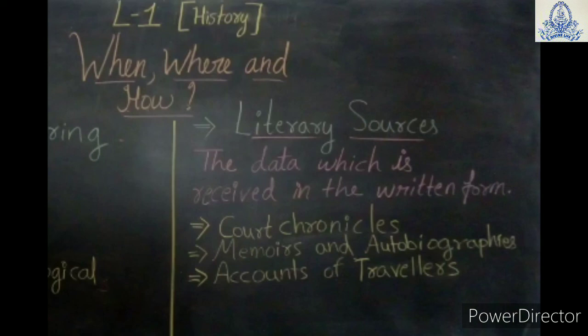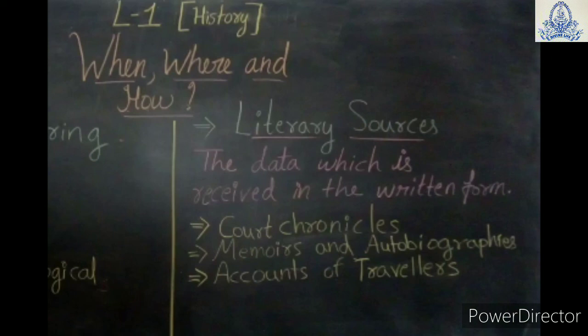Some others are Ibn Battuta of Morocco, Nicolo Conti of Italy, etc. These were the foreigners who visited during the period of the kingdom, and they wrote about different things like the ruler's name, which dynasty they belonged to, how many battles they won, which areas were included in their kingdom, and the conditions of the people living in that particular kingdom.